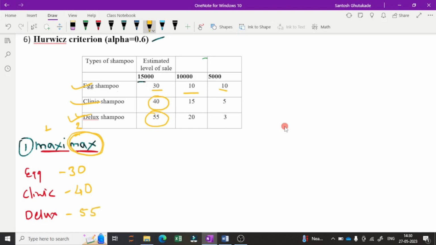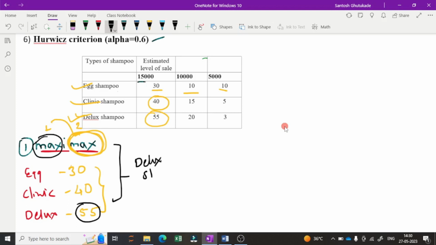So in the Maximax criteria, first we are focusing on this max, or second part. Then we have calculated this, this is the second part. Then in this second part we are focusing on again the maximum. So again the maximum is here 30, 40 and 55. So the maximum is 55. So according to this Maximax criteria, we are selecting the deluxe shampoo.